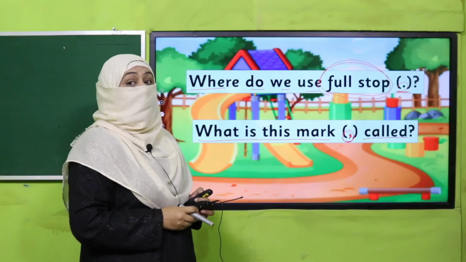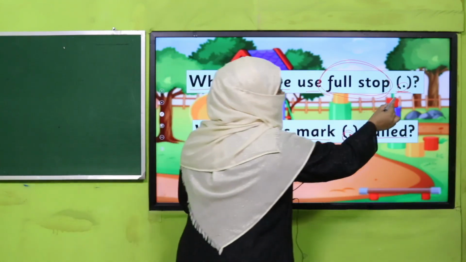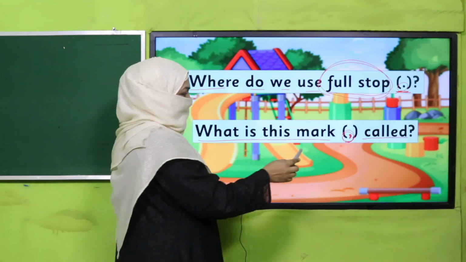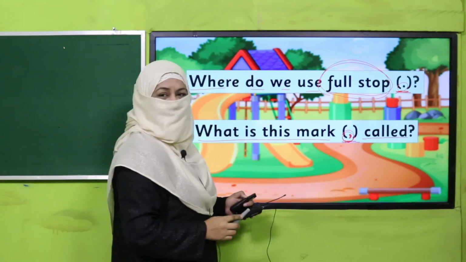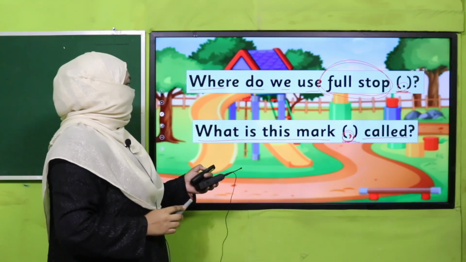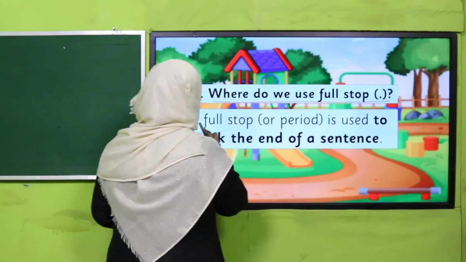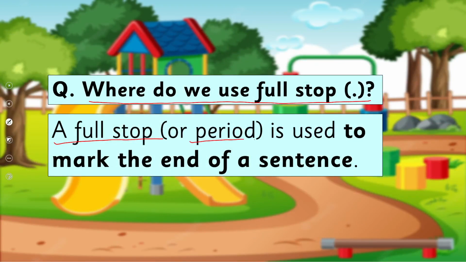Yes, my dear students, I hope you remember that we use full stop at the end of a sentence. And this mark is called comma. All right. So, where do we use full stop? A full stop, it's also called a period, is used to mark the end of a sentence. So, beta, when you find this while reading, you have to take a pause over here, right?